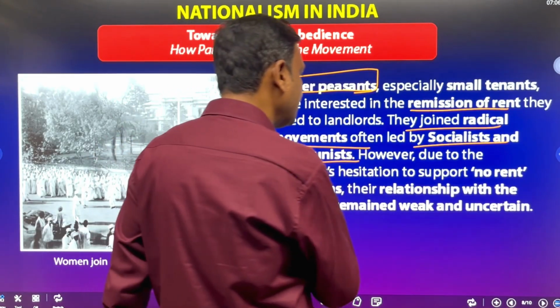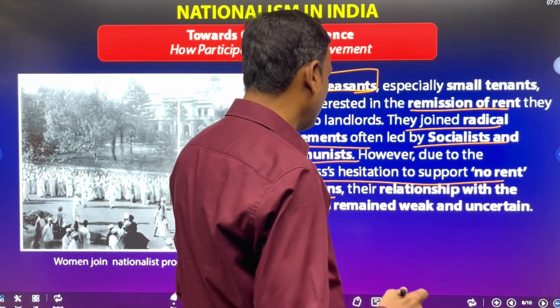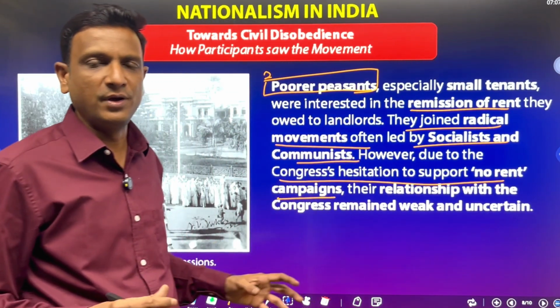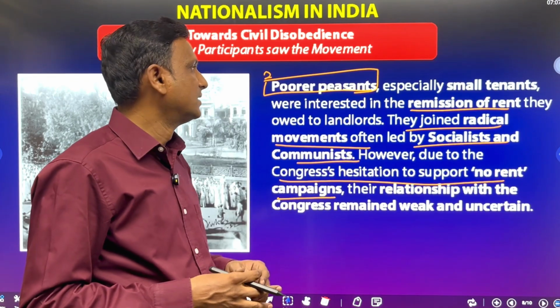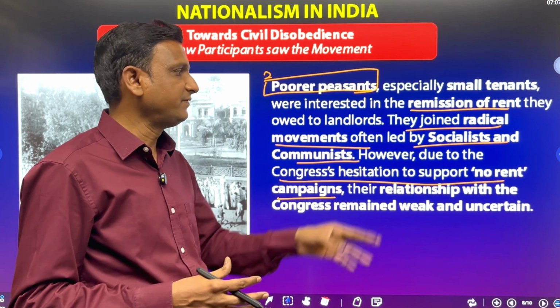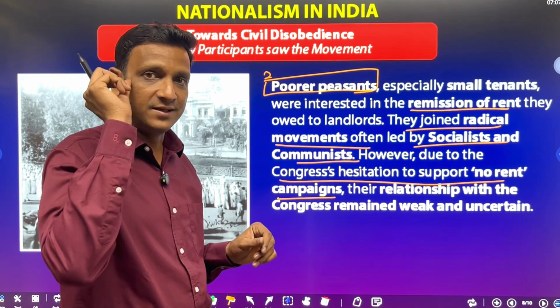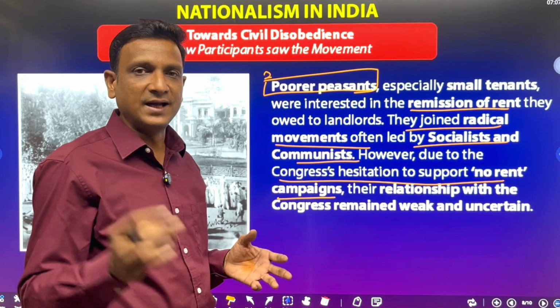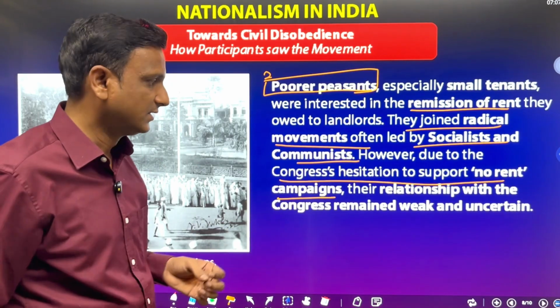However, because of the Congress's hesitation to support no-rent campaigns, their relationship with Congress remained weak and uncertain. Only a few people were linked up with Congress activities and the Congress movement. Poor peasants were not deeply connected with Congress. They went with socialists and communists because those people offered that their rents would be waived off. So that was the thing.